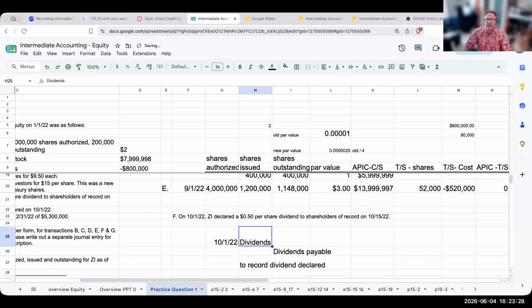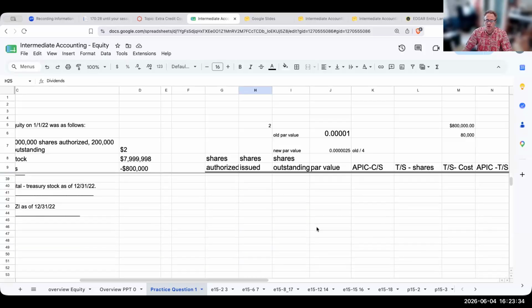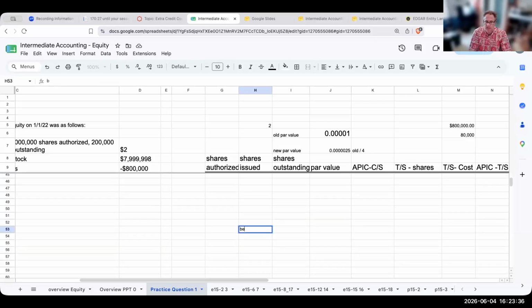Now, what's going to ultimately happen with the dividends? Where we put dividends is on our statement of retained earnings. We have beginning retained earnings. Our retained earnings are increased by our net income, and they are decreased by our dividends. This gives us our ending retained earnings. So beginning retained earnings plus net income minus dividends is our ending retained earnings.